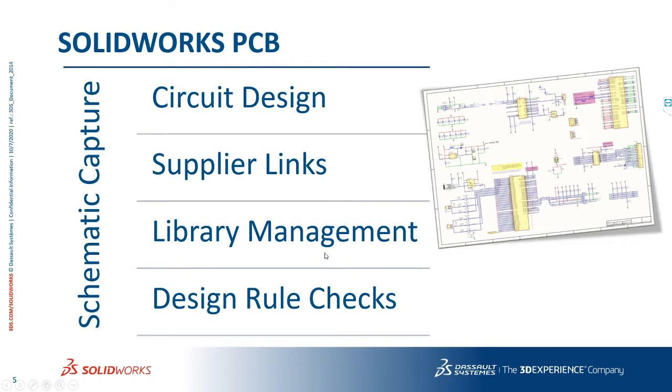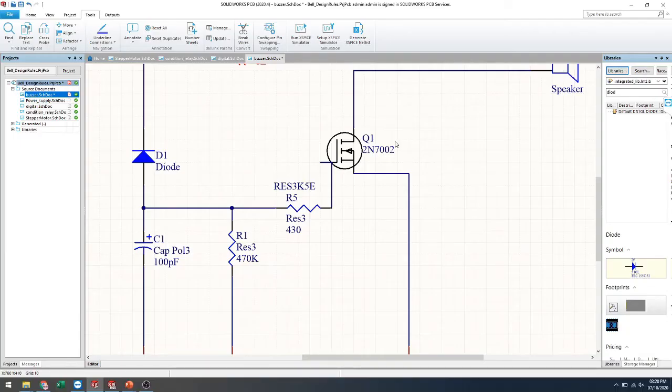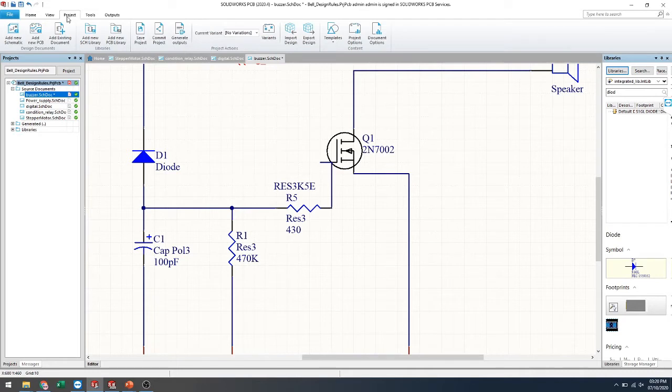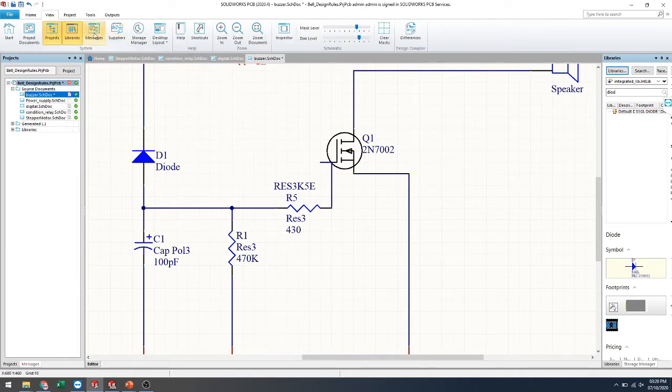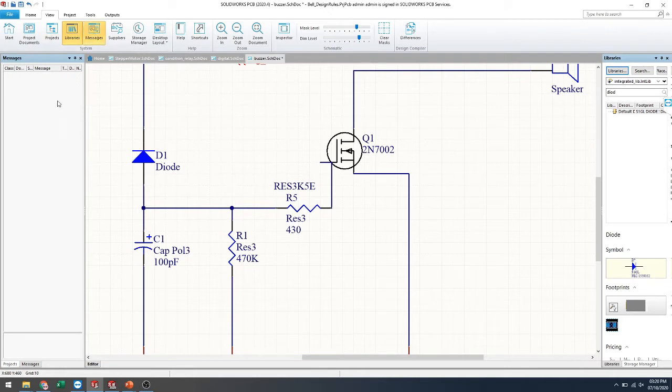Like if you have created something wrong, you can easily judge your schematics by using the design check rules. Here one message tab is available for you.